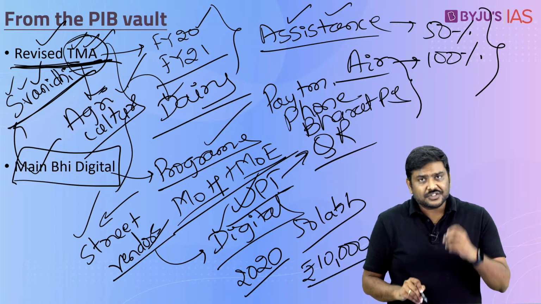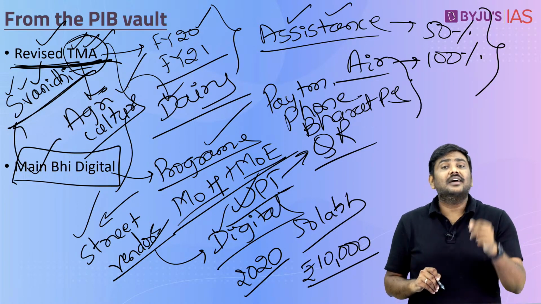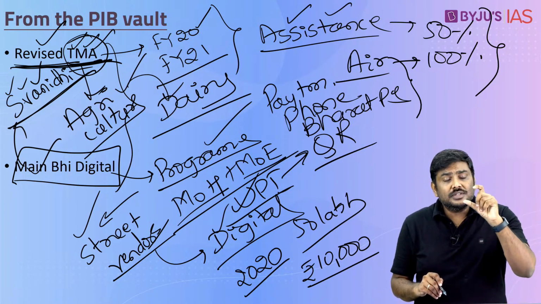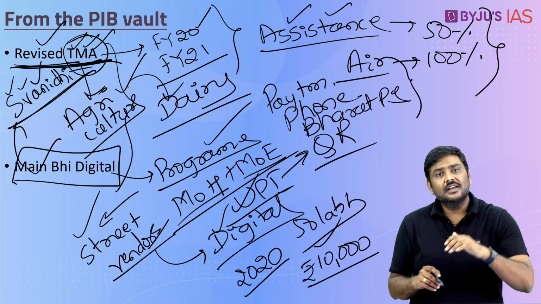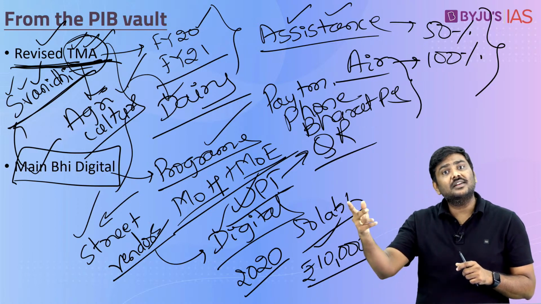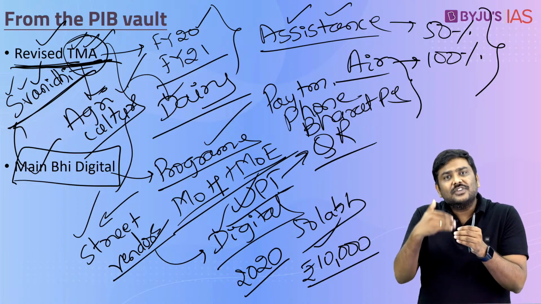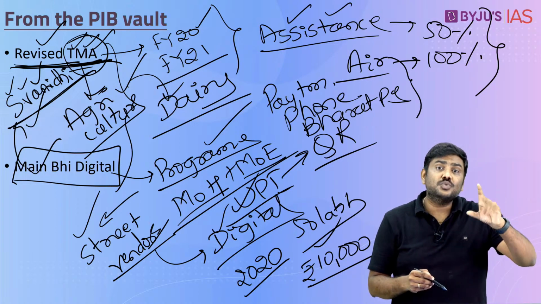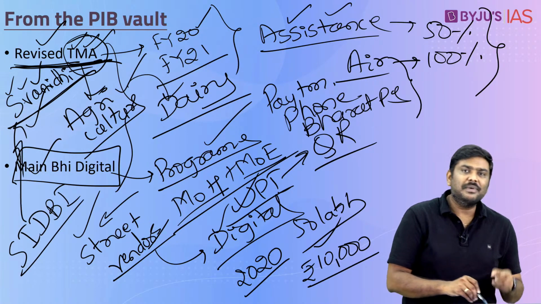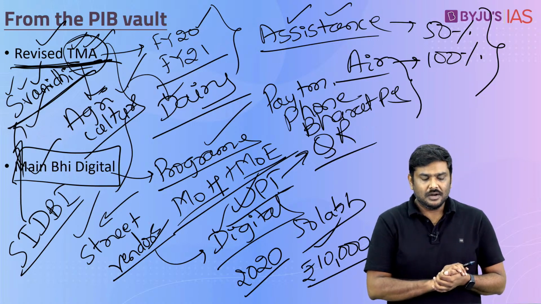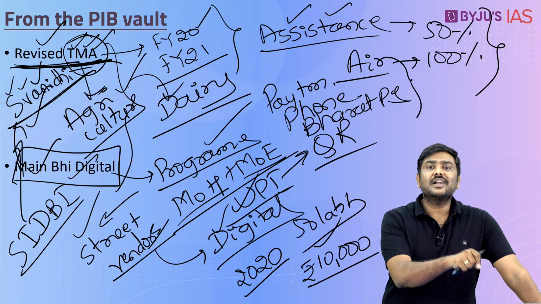Is it okay? 50 lakh street vendors would be identified and will be provided collateral free, interest subvention working capital loans up to 10,000 rupees. And if the street vendor takes it and makes a prompt repayment, in the second tranche it will be increased to 30,000 and further to 50,000 also. So this kind of a scheme has been launched by the Government of India under Swanidhi. And remember, SIDBI is the nodal agency. SIDBI is the nodal implementation authority for the Swanidhi scheme. Done. So these are some of the important concepts which were covered under the PIB.